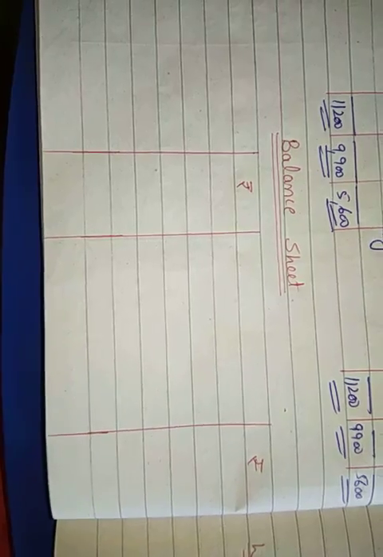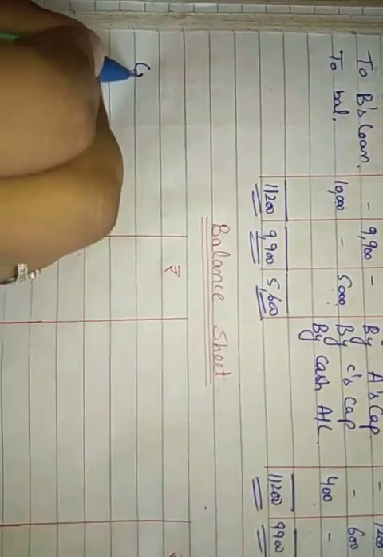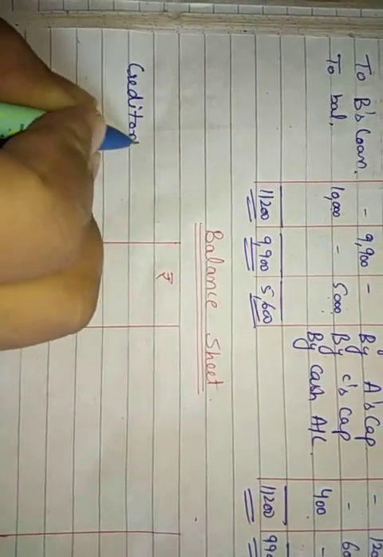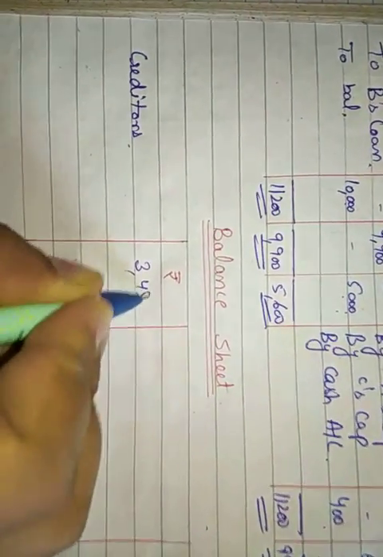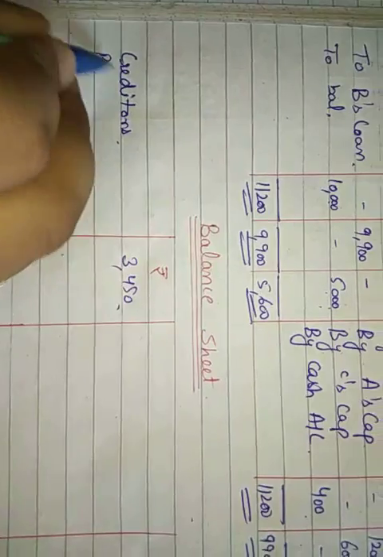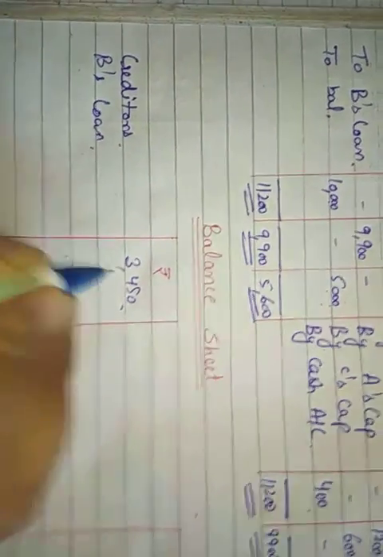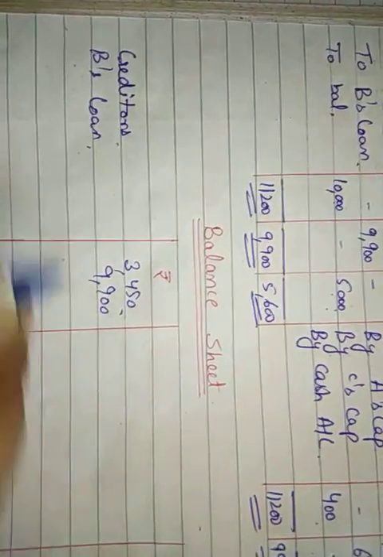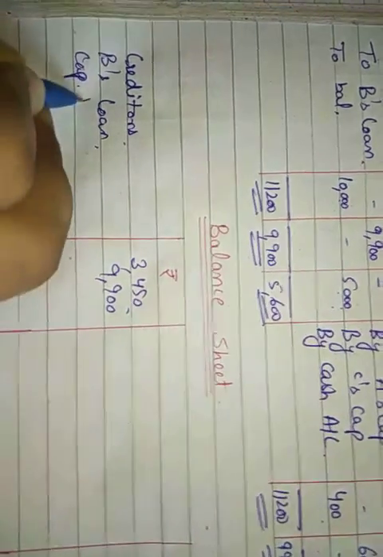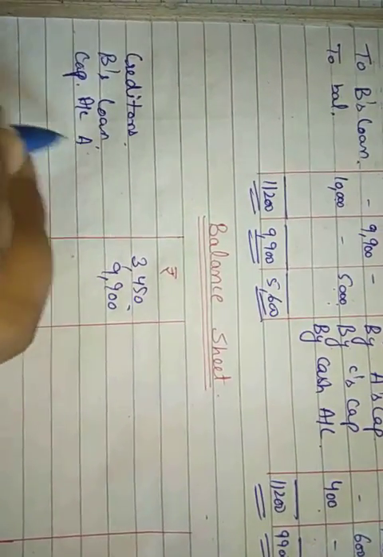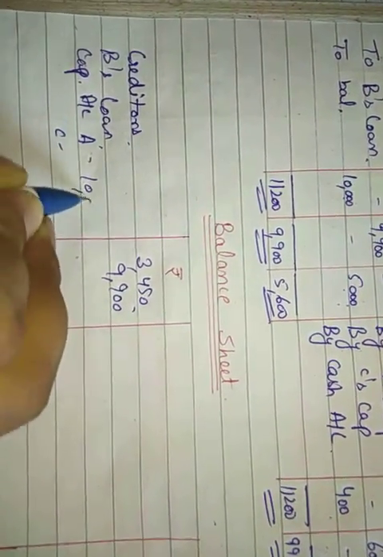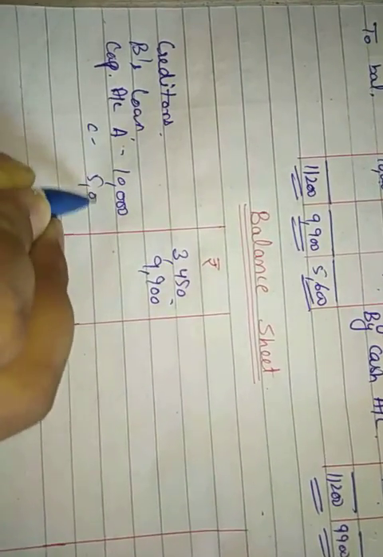Now the next thing we need is the balance sheet. First of all, on the liability side we will write the creditors, and creditors will be as it is, 3,450. Next is B's loan that we have created, that is 9,900 rupees. Then are the capital accounts of A as well as C. A's capital stands at 10,000 and C's capital stands at 5,000.